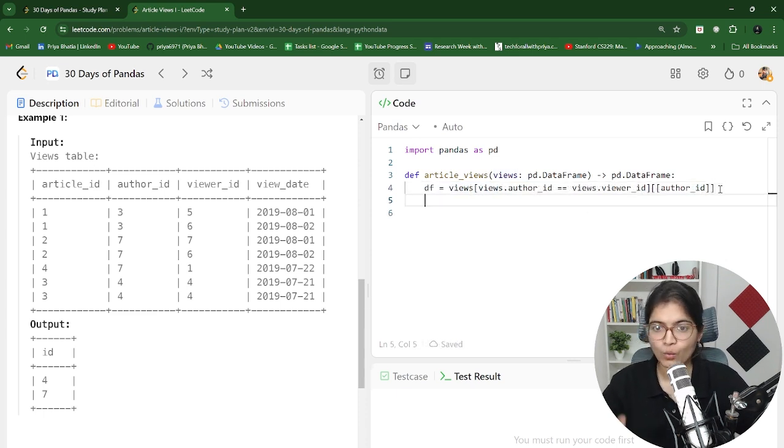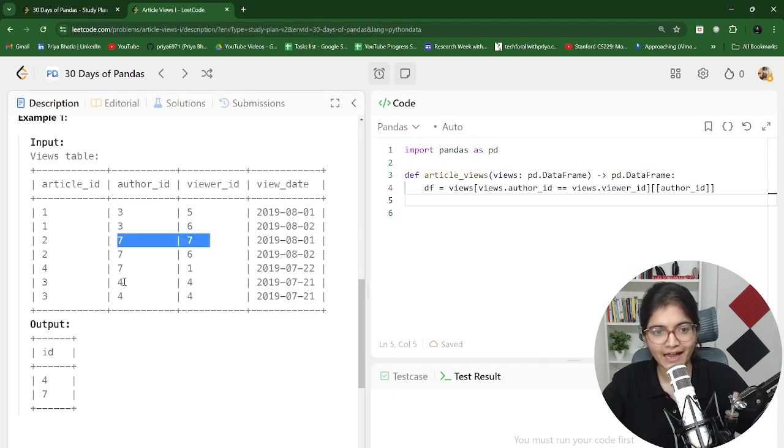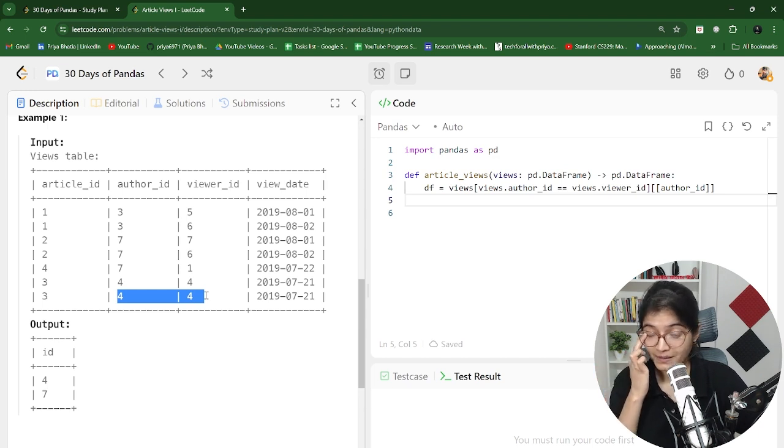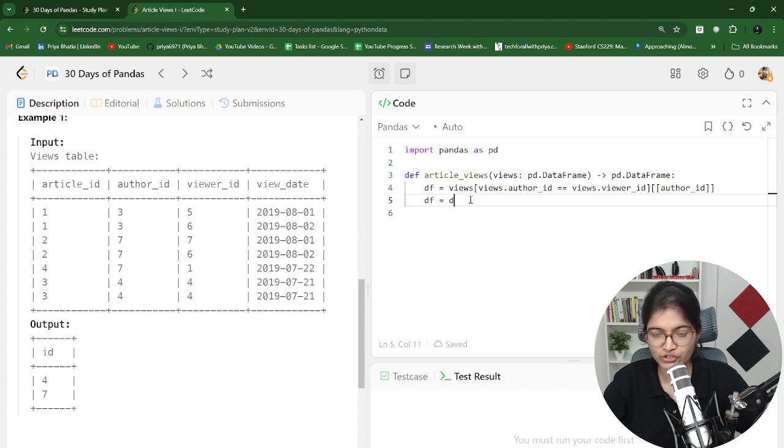Okay? Now, once I get the author ID, I will get the result as 7 and 4 and 4, because 2 times there is a duplicate. But what I'm looking for is a unique set of records because I want to see just 7 and 4. I want to drop the duplicates. So in the last session, again, we have covered there is a function called df.drop underscore duplicates. And then we have a subset as ID, or you can say author ID. And we will keep the first value as the result.